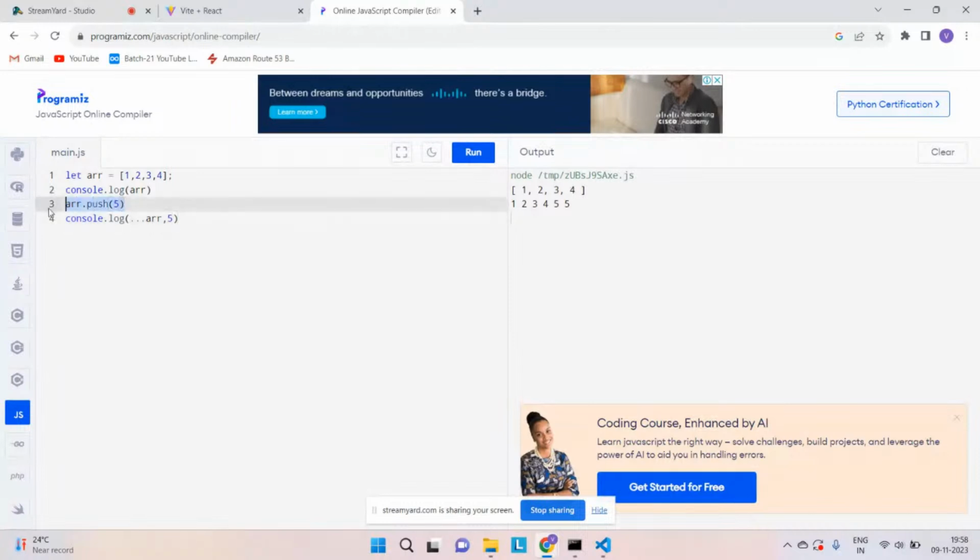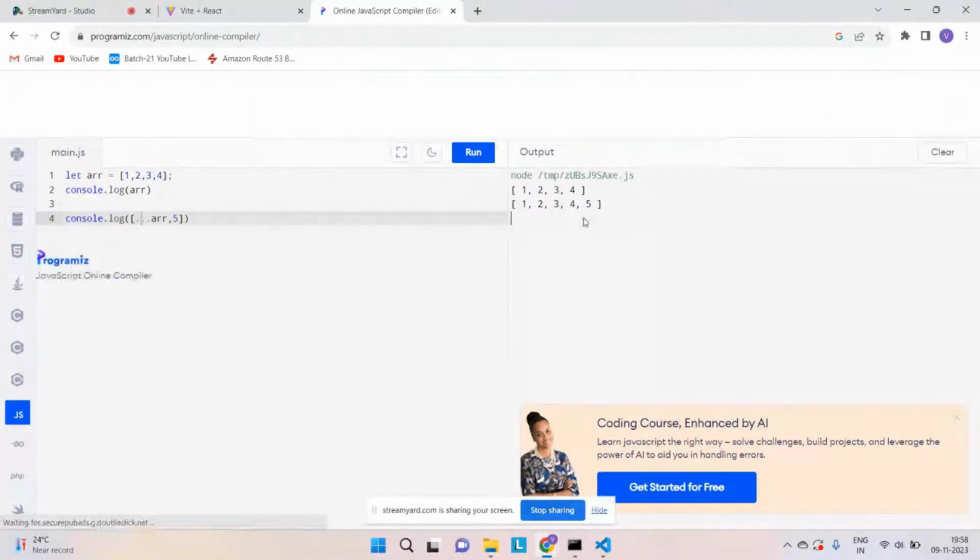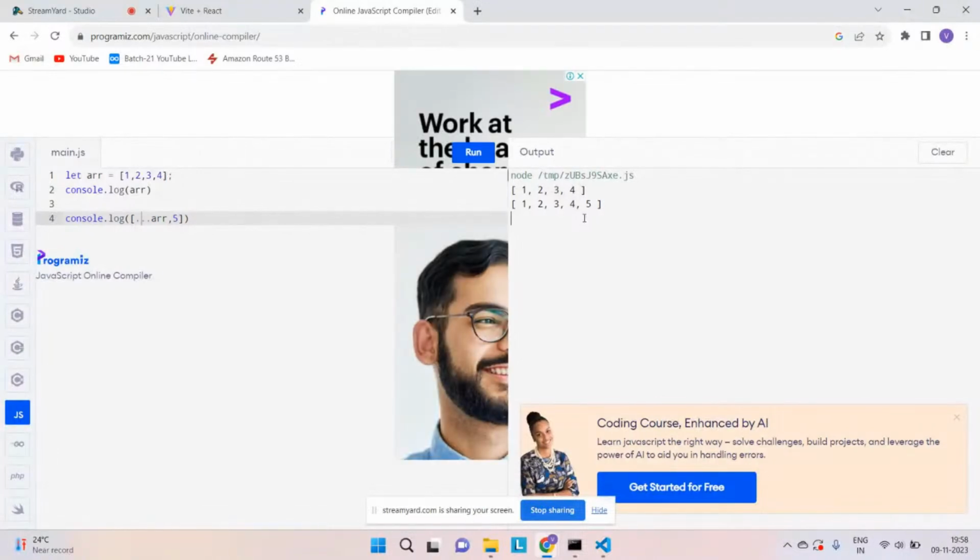I will remove this line. If I run it one more time, I'm getting 1, 2, 3, 4, 5. It means if I want to add something new into my array, I can use the spread operator as well. I can spread the existing array, add new items to it, and it is done. Yes, it is used for concatenation purposes, you can say, but we are not doing concatenation. We are just adding new things, not connecting two things.